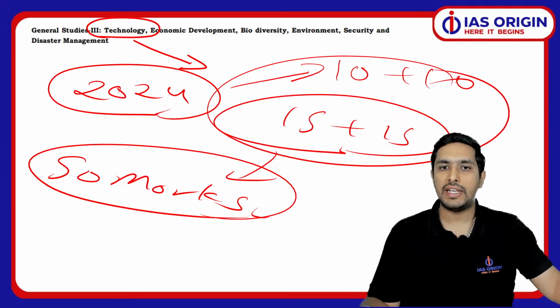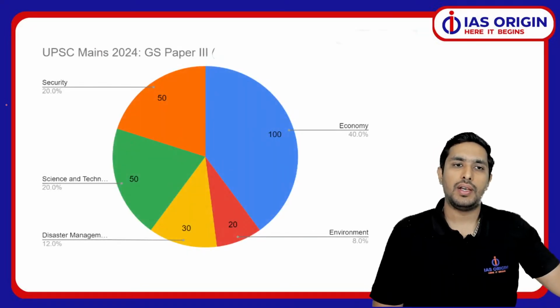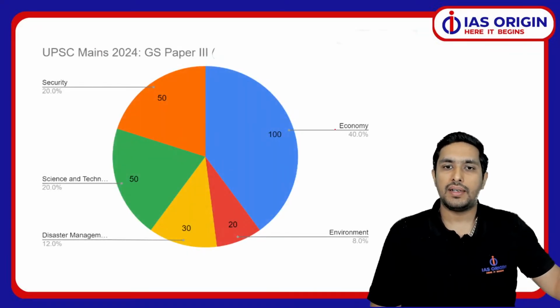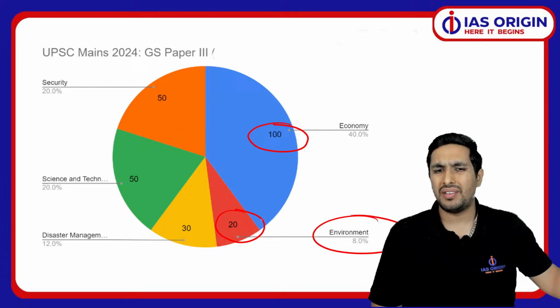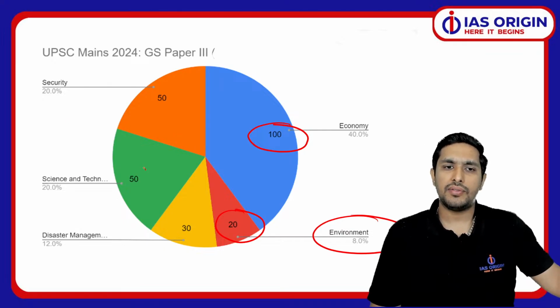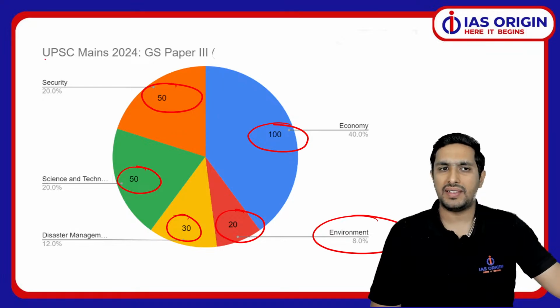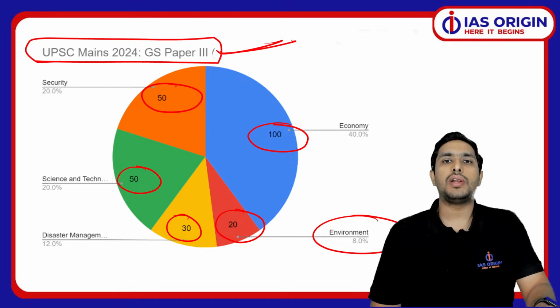I'll again show you the GS Paper 3 weightage, which I did show you in previous videos as well. Have a look at this. Economy, we will be having around 100 marks. Environment, we will usually have more than 20 marks. Science and tech, as you have seen, 50 marks will be there. Security, 50 marks will be there. Disaster management is around 30 marks. So this is what the rough weightage is like. It can go 10-20 marks up and down, but this is how it usually stays.